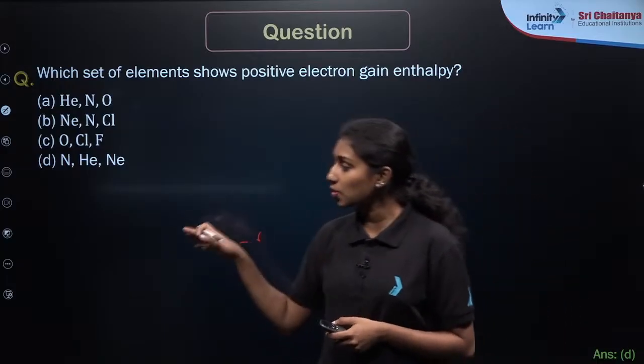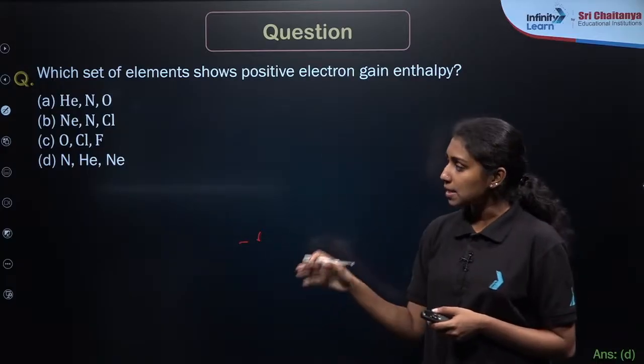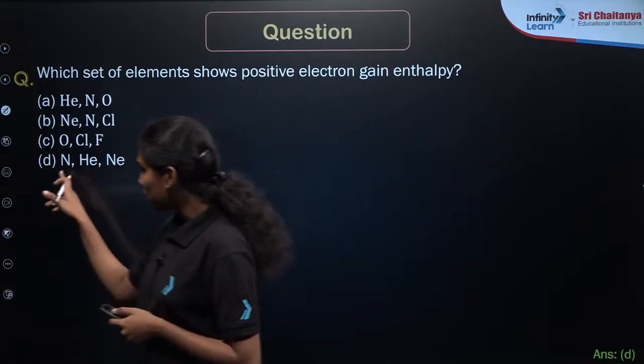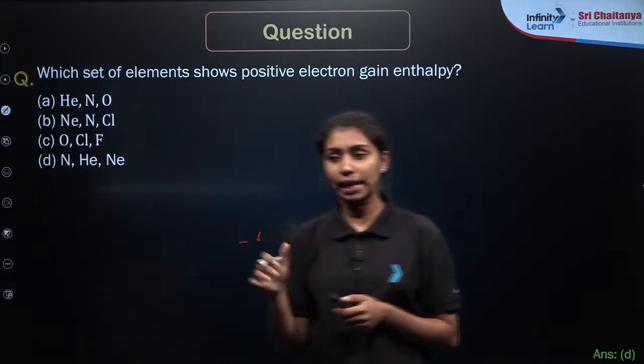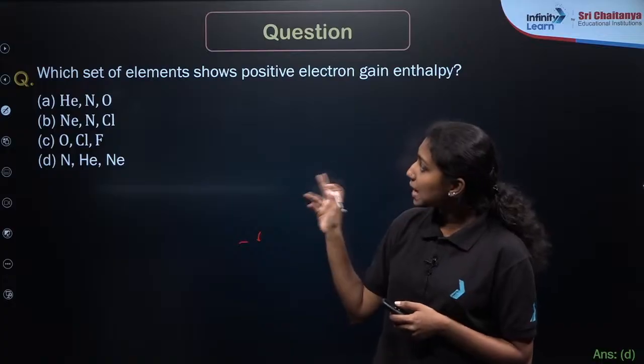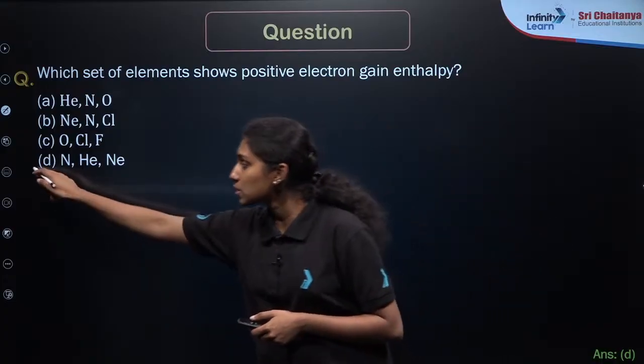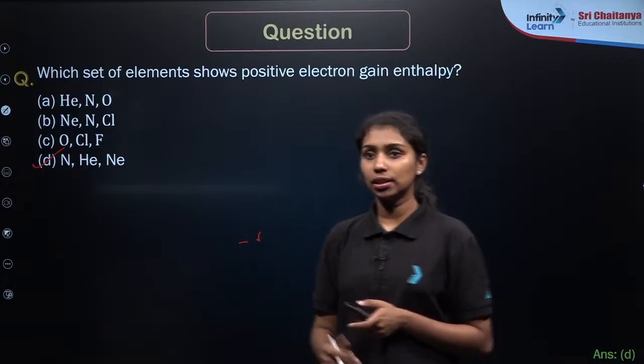As we already know, helium and neon are noble gases. They have positive electron gain enthalpy. Nitrogen also has positive electron gain enthalpy. So the set of elements having positive electron gain enthalpy is nitrogen, helium and neon, which means option D is the correct answer.